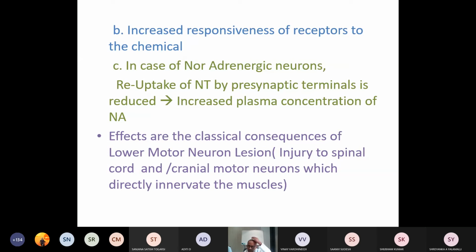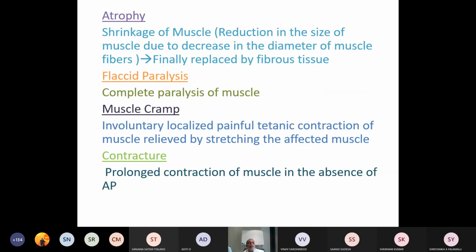The features in case of denervation hypersensitivity, I think in the case of salivary secretion also, will be talked about. If not, you can refer to the textbook, no problem. Lower motor neuron lesion-like manifestations are presented in the individual. What is atrophy? A very commonly asked question. What is atrophy? This is shrinkage of the